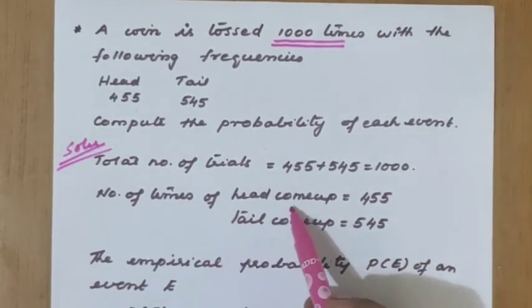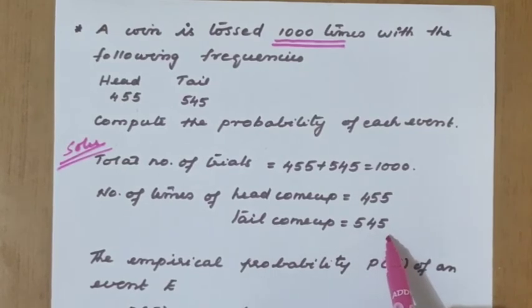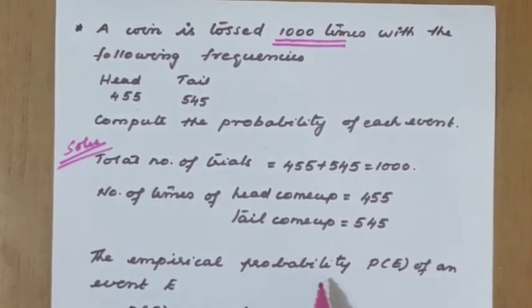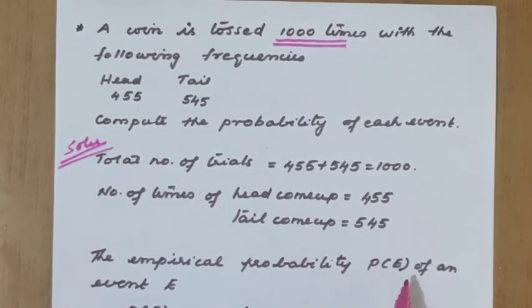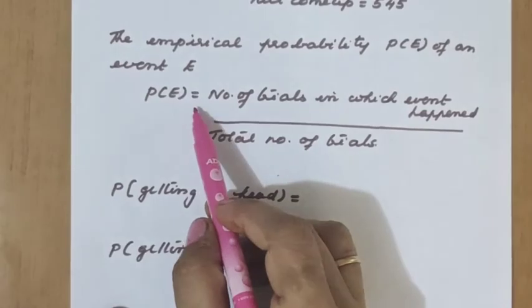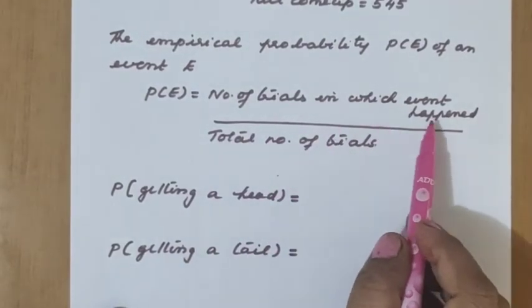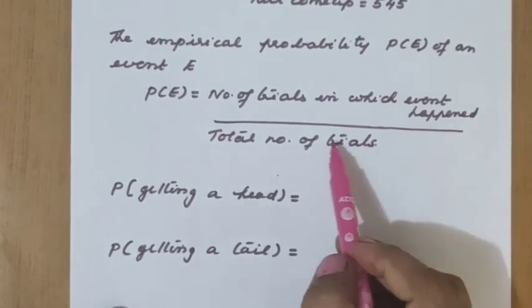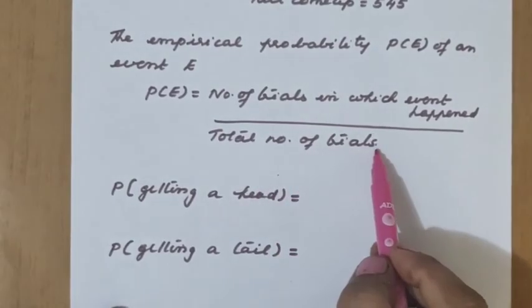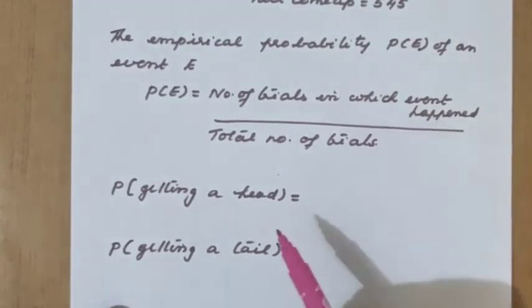Number of times head came up is 455. Tail came up 545. How can we define the empirical probability now? The empirical probability P(E) of an event E is P(E) equal to the number of trials in which the event happened, divided by the total number of trials. Let us check the questions.